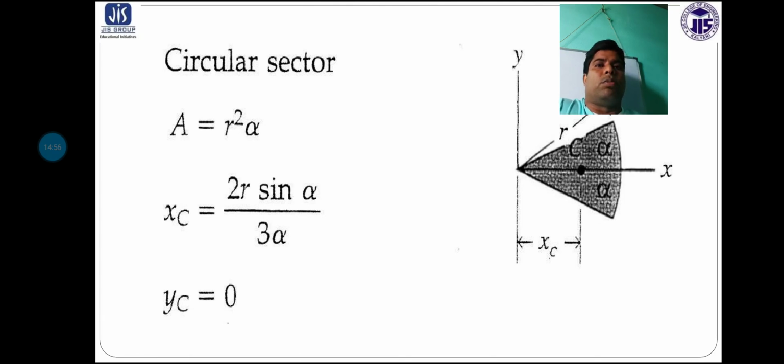And for some standard figures you have to find out the CG or centroid value, such as triangle, rectangle, semicircle, circle, trapezium and circular arc. So these are the points that I discussed in today's class.